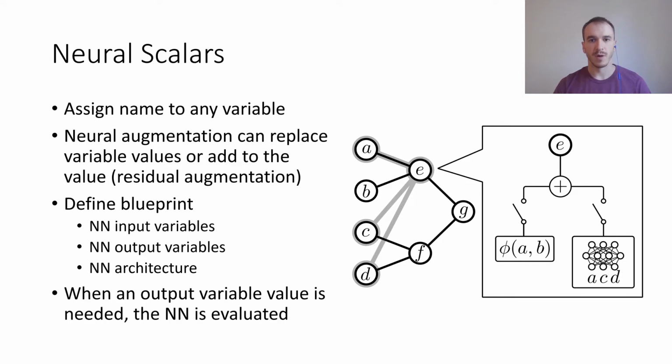At the core of our approach is the idea of a neural scalar. By assigning a name to a physical quantity inside a simulator, we can identify this quantity as an input or output to a neural network, specified via a neural blueprint. When a quantity is evaluated, the outputs from any dependent neural networks are computed and added to the analytical physics model.